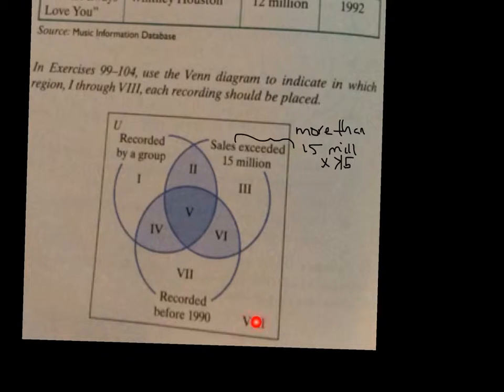And then finally we have the universal set. So let's use this information to indicate which region each recording should be placed in. So let me make this a little bit smaller.